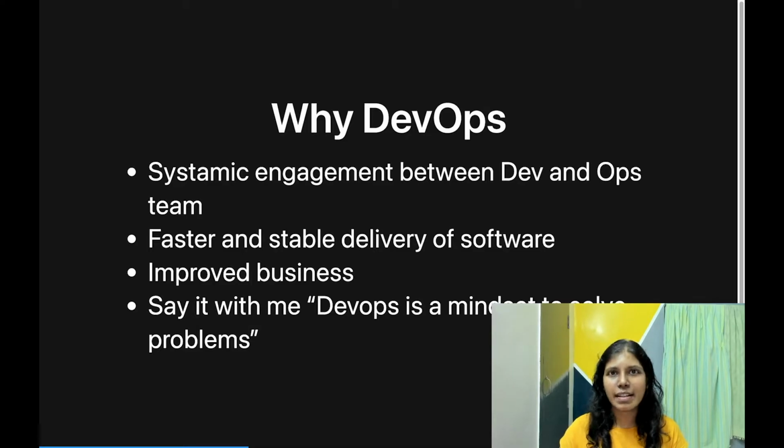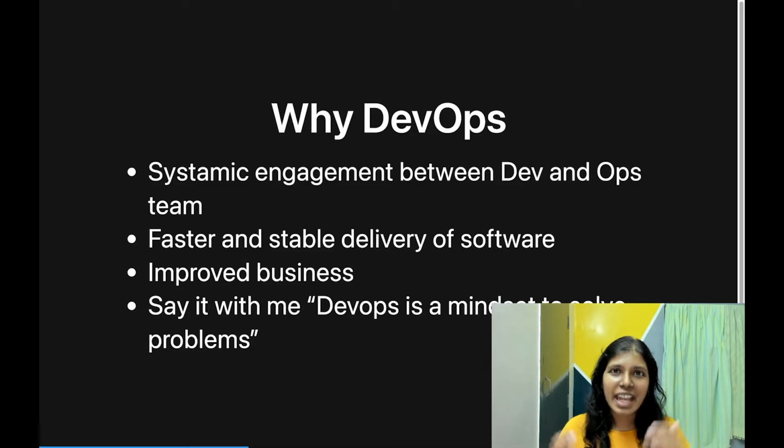Think of this as a conveyor belt of software systems going from one hand to another without any bottlenecks. And even if there are bottlenecks, we should be able to preemptively understand them so that we can work on them. Once you have a very nicely working conveyor belt, what you will have is also an improved business.